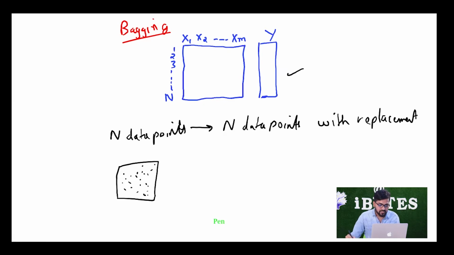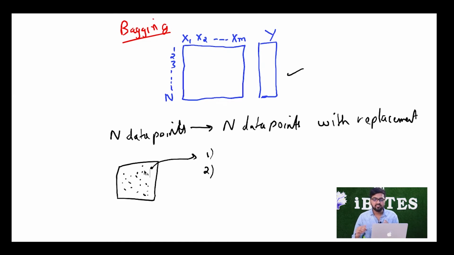But what I am trying to say is, let's pick this point, this is going to be my first point. After picking, I will again put this point back. Now for the second point, I can again pick this data point or any other data point. Basically, the same point can come again. It might even happen that in n data points, all my points are the same point. With replacement means that if we take this point the first time, we still have it available for selection the second time as well. We are going to keep it there so that we can choose it again.